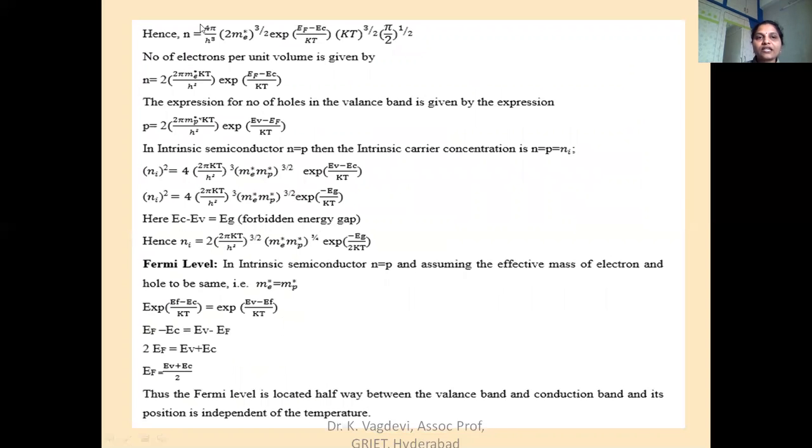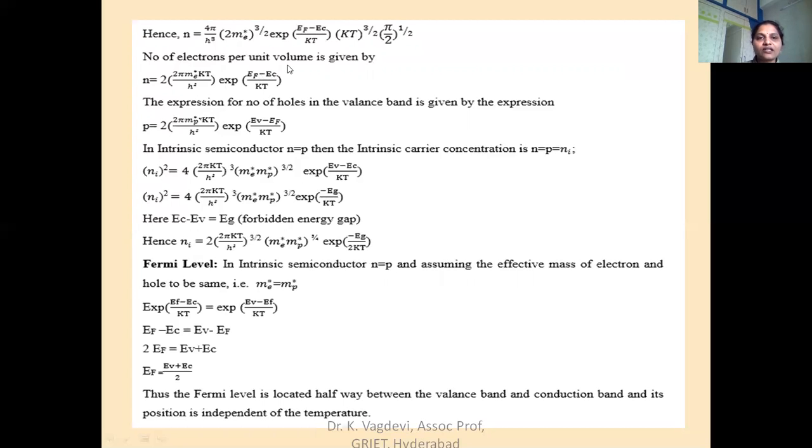So the total equation can be modified as N is equal to 4 pi by h cube, 2 Me star, meaning effective mass of electron, whole power 3 by 2, exponential EF minus EC by KT, and KT whole power 3 by 2 and root pi by 2. So I have completely solved this equation for the number of electrons in the conduction band. After deriving it, I can say that the number of electrons per unit volume is given by N is equal to 2 into 2 pi Me star KT by h square whole power 3 by 2, exponential EF minus EC by KT.